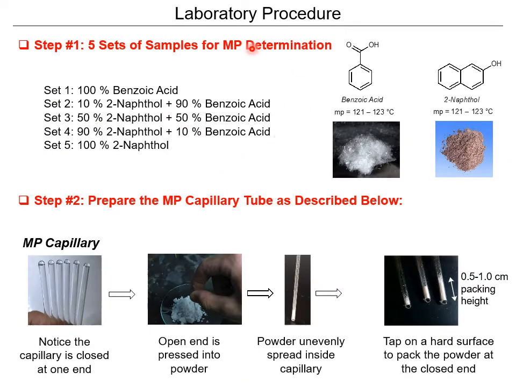So these are the 5 sets of samples, 3 mixtures that you would make. But also something that you want to consider when looking at melting points, especially in the lecture portion where they'll ask you to compare compound A and compound B and ask you which one has the higher melting point or the lower melting point or whatever. You want to look at the size of the compounds. You want to look at the shape, the symmetry.